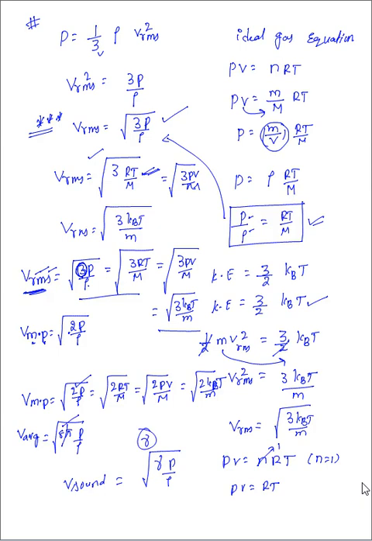So let me conclude here. What we are going to conclude is these are all the velocities. Let me write neatly here. So how to write neatly? Let me check here. Vrms we wrote here. So let me change the slide.